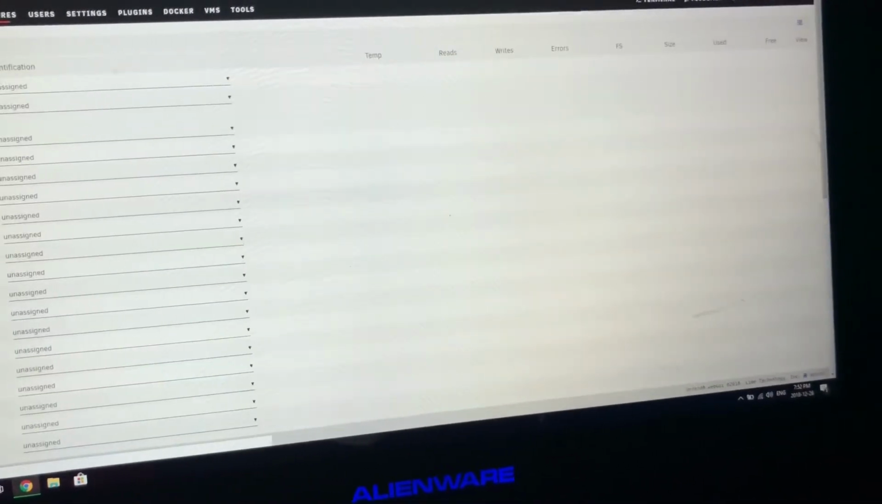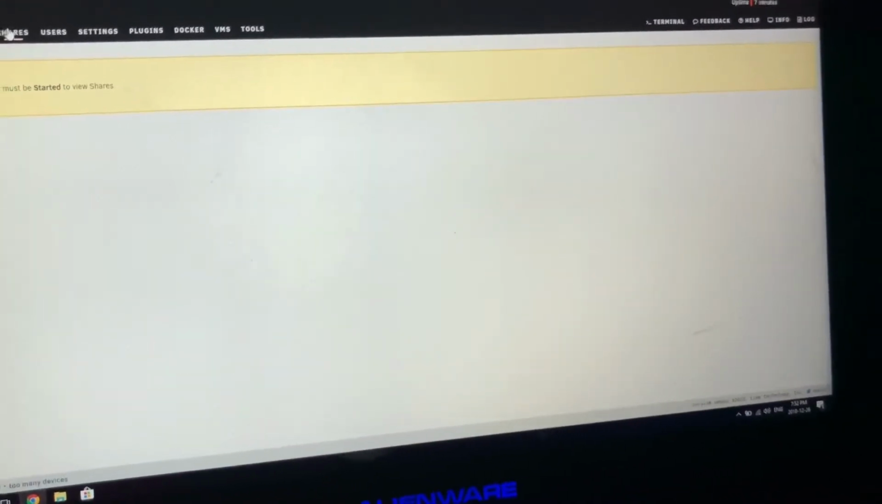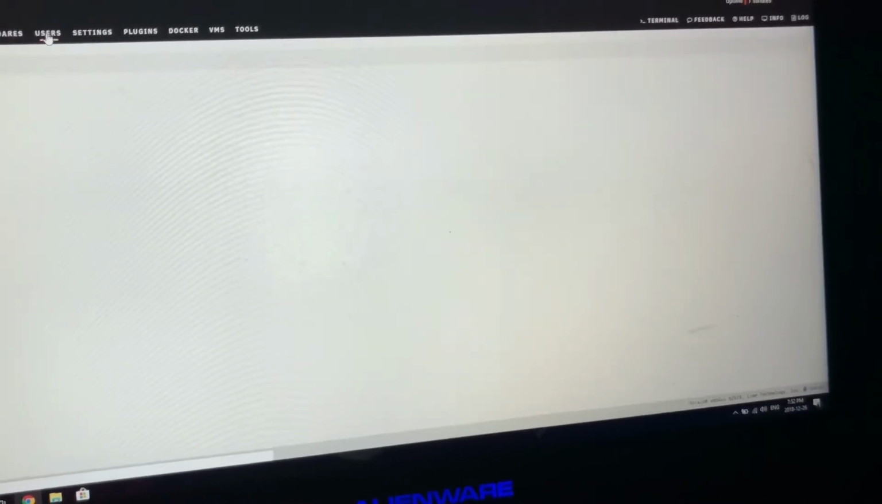Not sure where the hard drives are. There's parity, which we don't have. Main, disk 1, everything's all not even touched yet. Shares, shared view shares, users. We are just root. Settings. This is just like our dashboard or whatever.